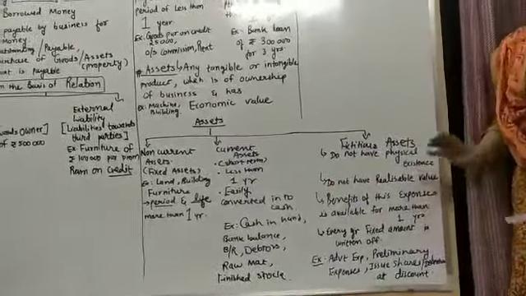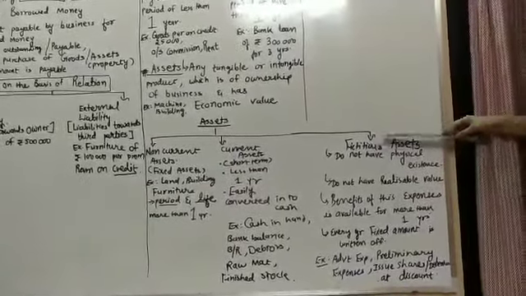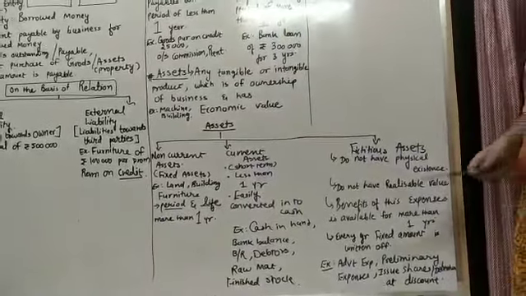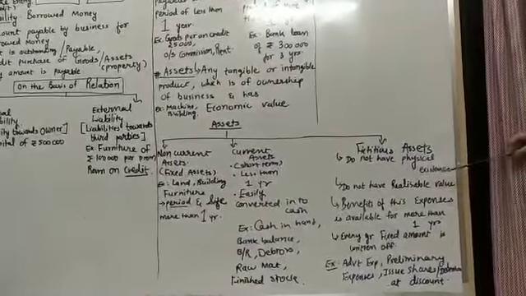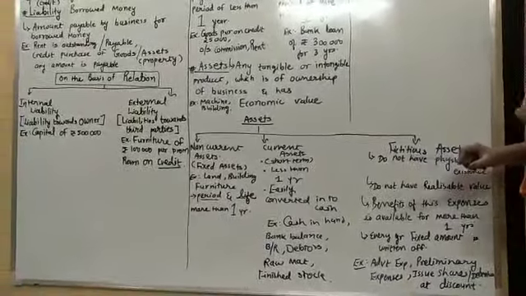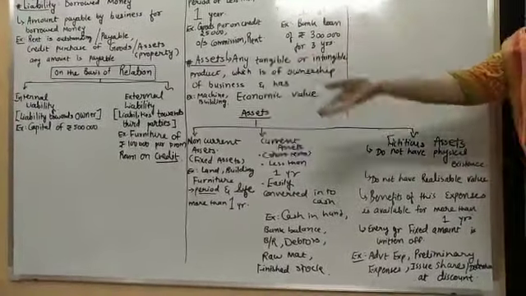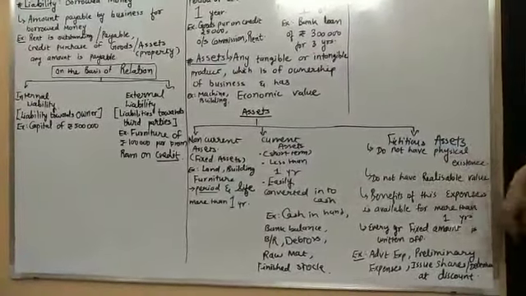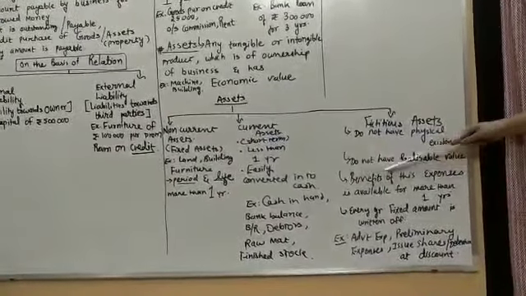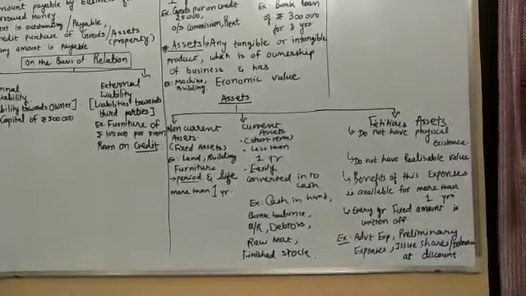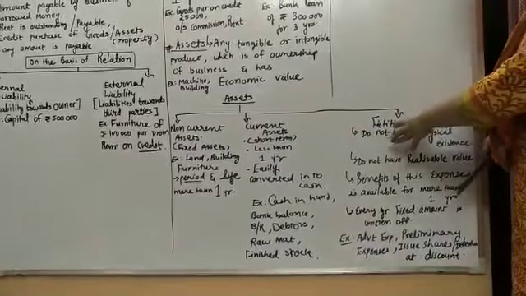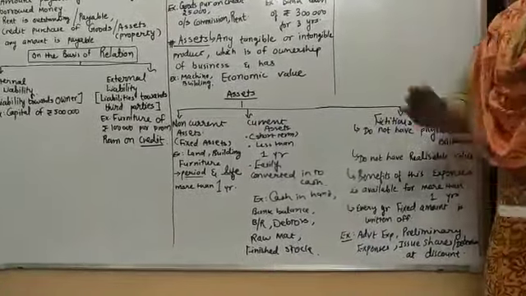This is little bit new for you, and that is fictitious assets. Fictitious assets यानी those assets which do not have the physical existence. वो ऐसी asset है जिसका कोई physically कोई existence नहीं. You can't say that this is fictitious asset. It's not like that. Number 2 is it does not have the realizable value. उसका कोई realizable value नहीं होता है कि this is my fictitious asset, I want to sell it off, you give me this 5 lakh rupees.